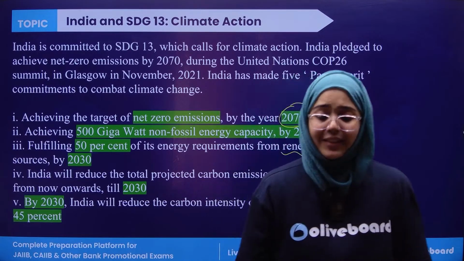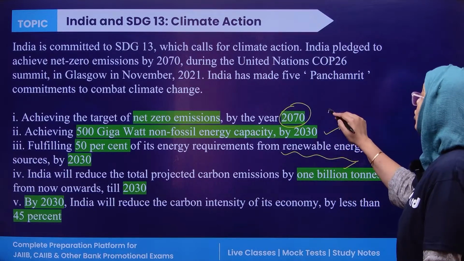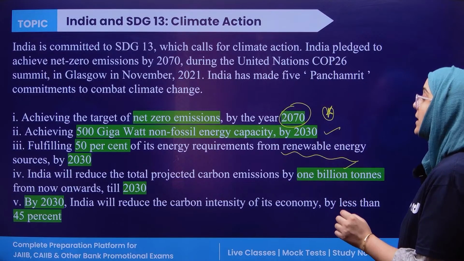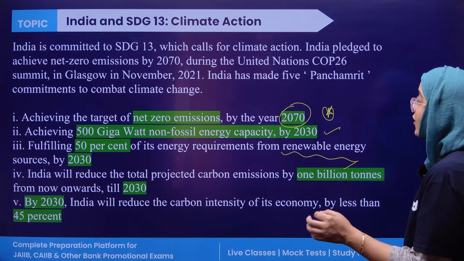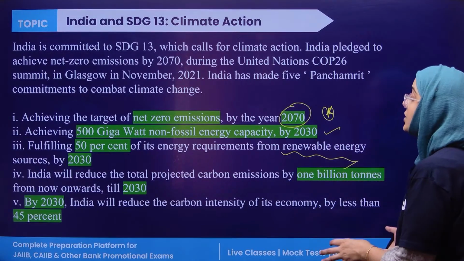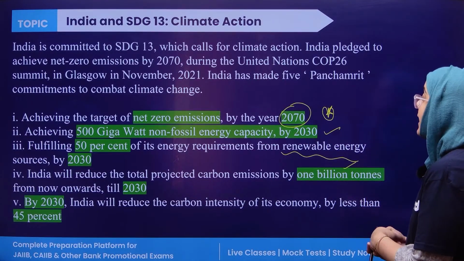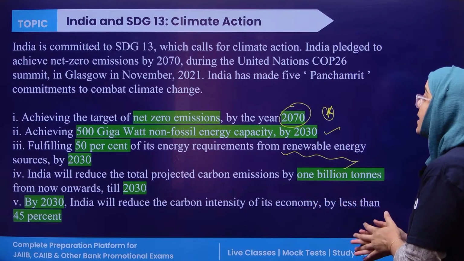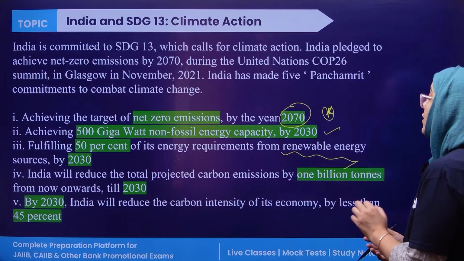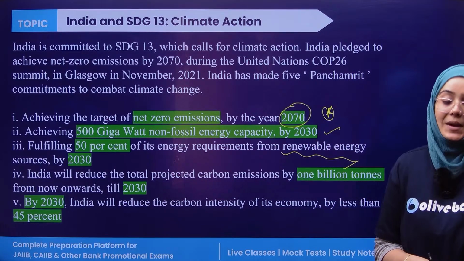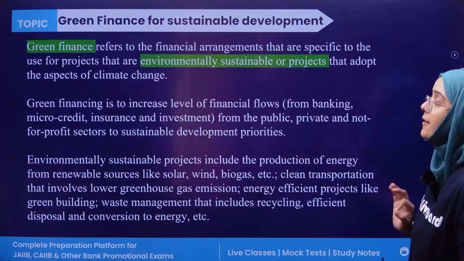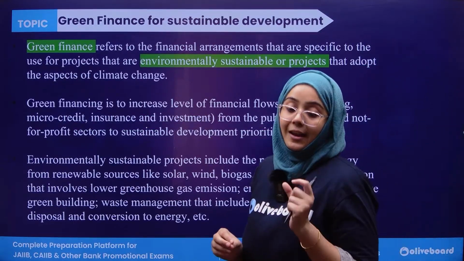Okay, and this is very important, just remember this, because questions can be asked from these points. Because we have committed net zero emission by 2070, 500 gigawatt of non-fossil energy by 2030, 50% of our energy requirement from the renewable sources of energy by 2030. Then we will reduce the total carbon emission by 1 billion tons by the year 2030. Lastly, India will reduce the carbon intensity by 45%.